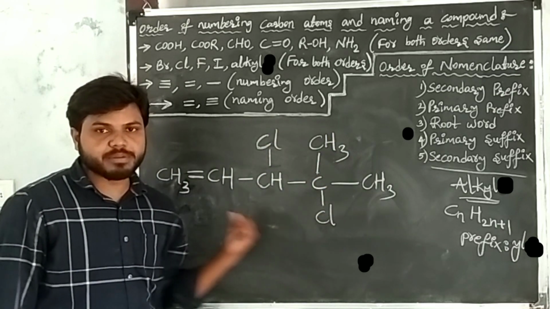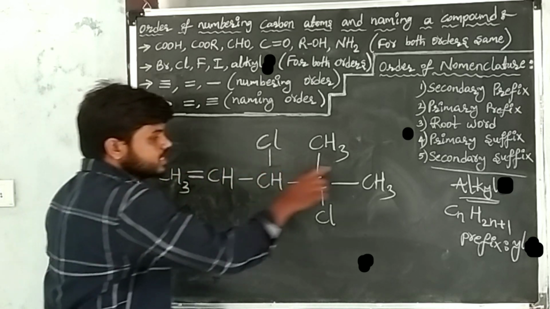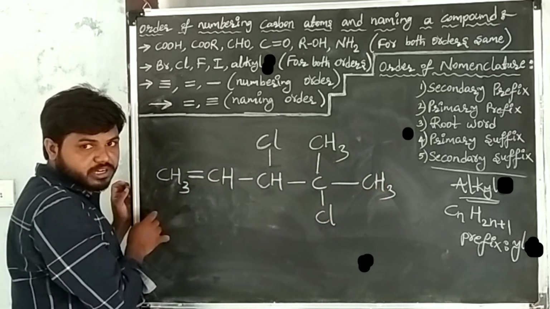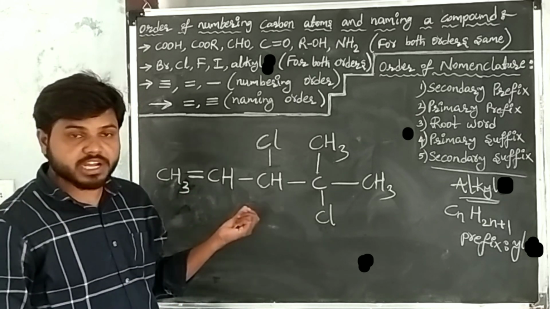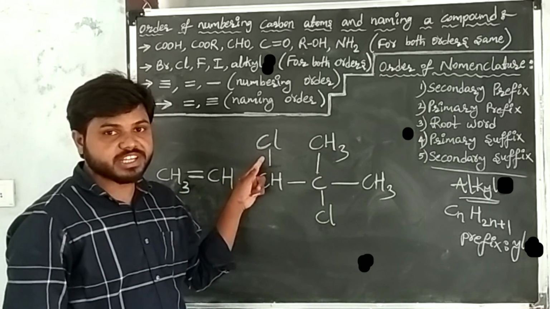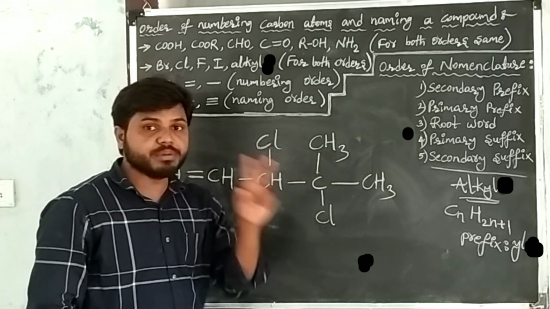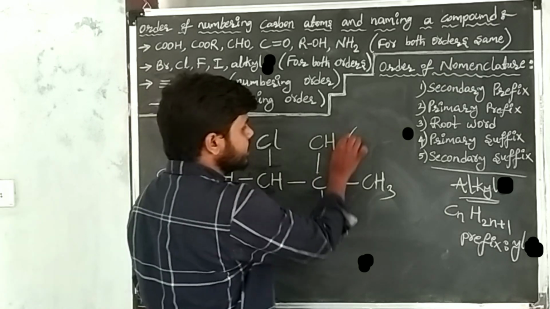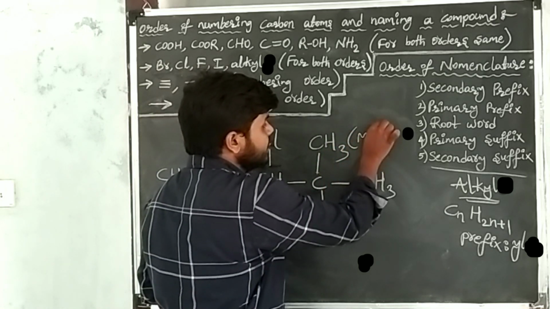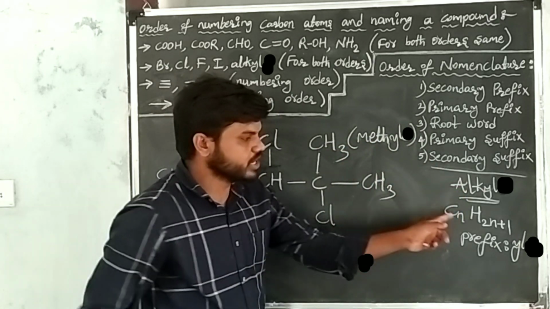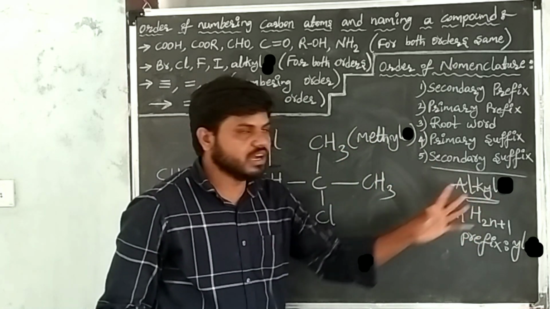This is the given carbon compound. In this is the principal chain of the carbon compound. This is what? Principal chain of the carbon compound. In the given carbon compound, one double bond is there, at this carbon one substituent is there, that is chlorine. At another carbon, two substituents are there, one chlorine, another one is methyl. This substituent name is what? Methyl. It belongs to the alkyl group. You can check with the general formula of alkyl group.